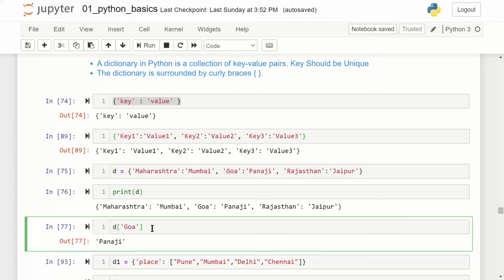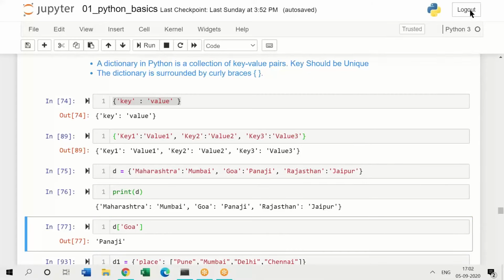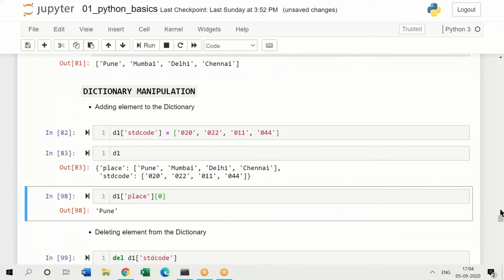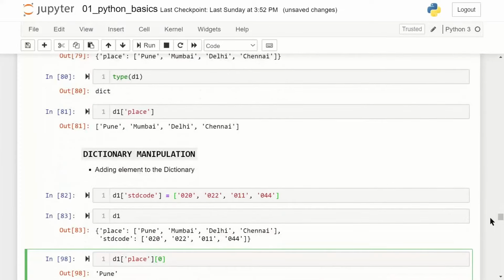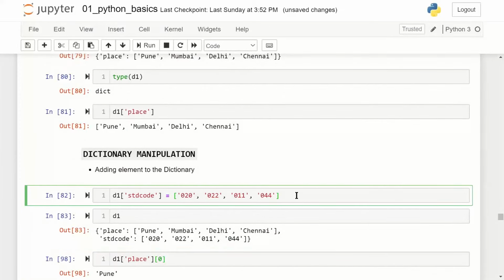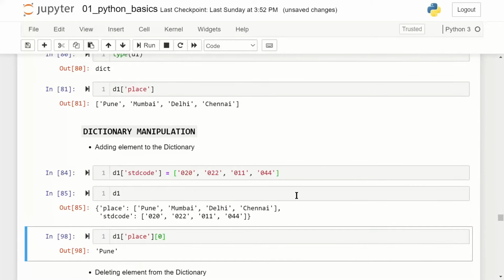In Python programming also, there will be scenarios where we'll require data to be accessible based on their keys. So just type this, 75, 76, 77. Username, password, again a key value. Username is a key and password is the corresponding value. Dictionaries are mutable. Here you see we created STD code as a key, and we change the values.